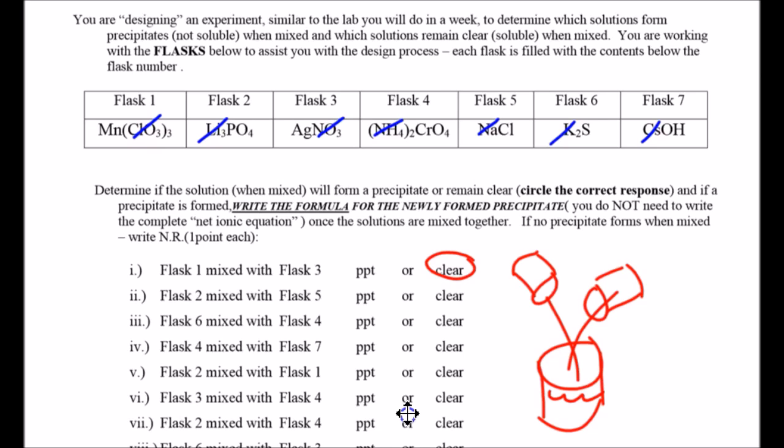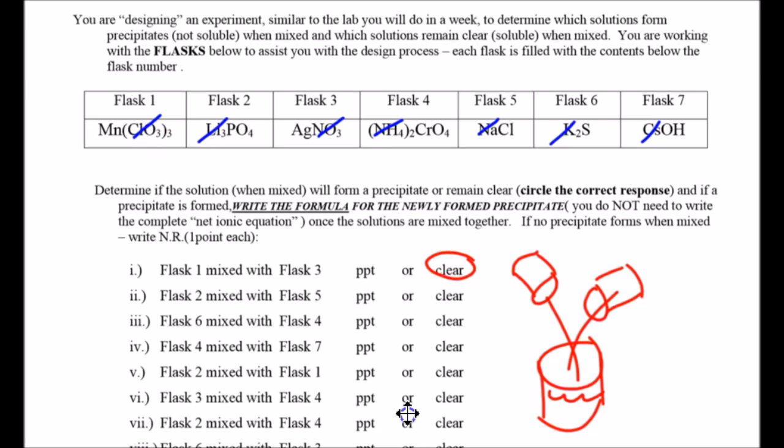if you do. But I want you to get to the point where you can look at these things and go, manganese with nitrate, manganese nitrate, soluble. Silver with the chlorate, silver chlorate, that's soluble. Now silver chloride, now we got something. So looking at number 2, and I'm not going to do all these, but I'll do a couple of these.